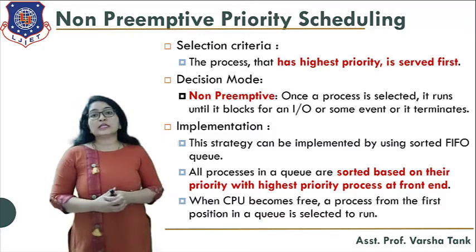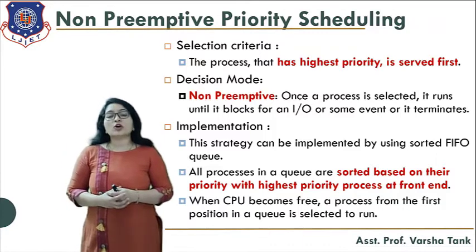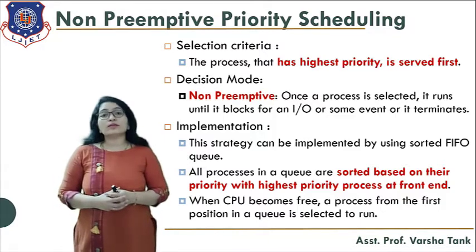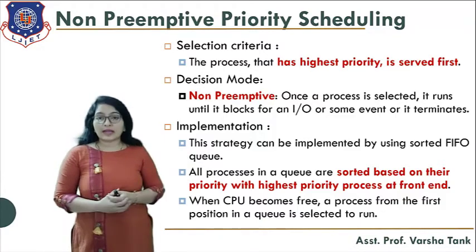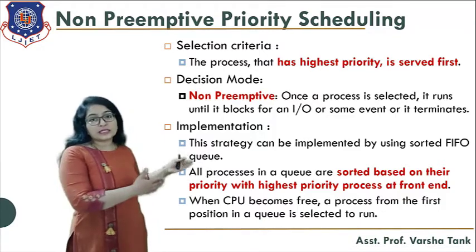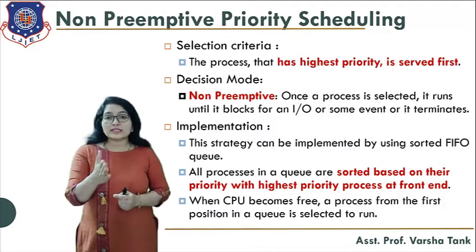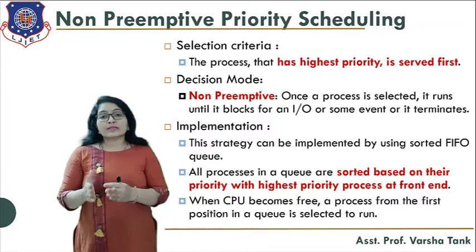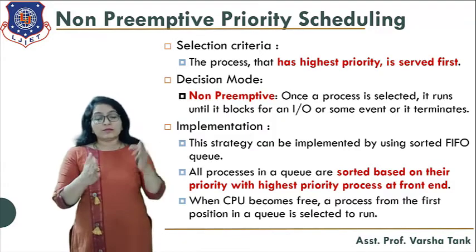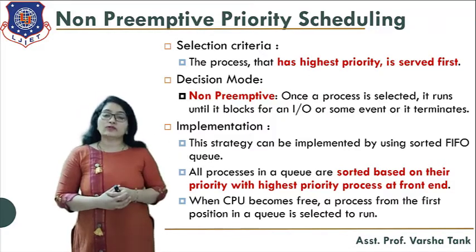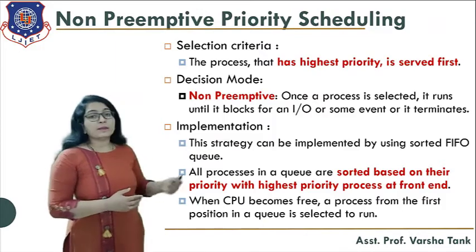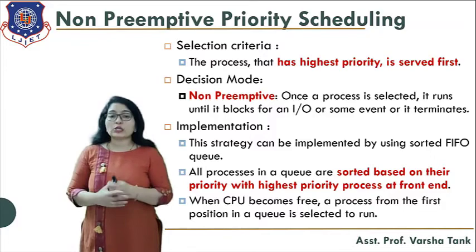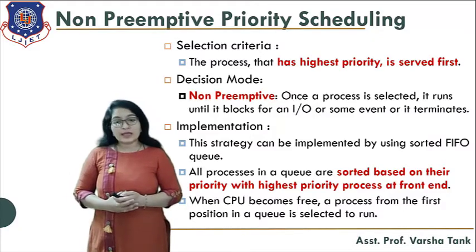All the processes in the queue are sorted based on their priority, with the highest priority process at the front end of the queue. When the CPU becomes free, the process from the first position in the queue is selected for execution.